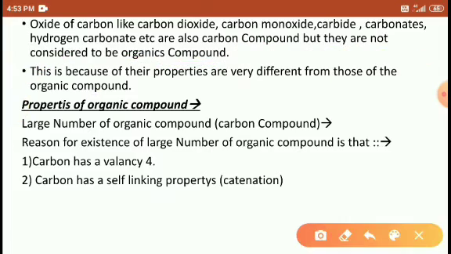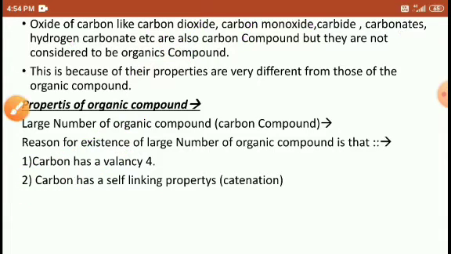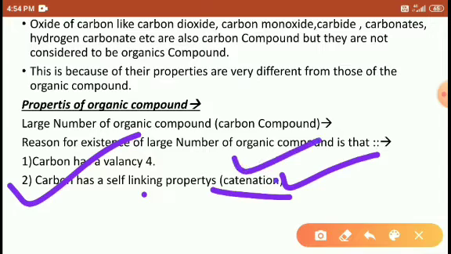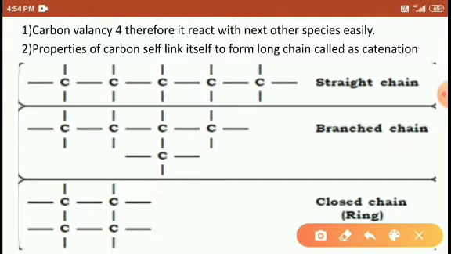What type of property? Carbon has valency 4 and carbon self-linking. In carbon dioxide, carbon monoxide, carbonate and hydrogen carbonate, self-linking is absent, but in organic compounds self-linking is present. Self-linking we call catenation. The catenation property is present in organic compounds but absent in carbon dioxide, carbon monoxide, bicarbonate, etc.